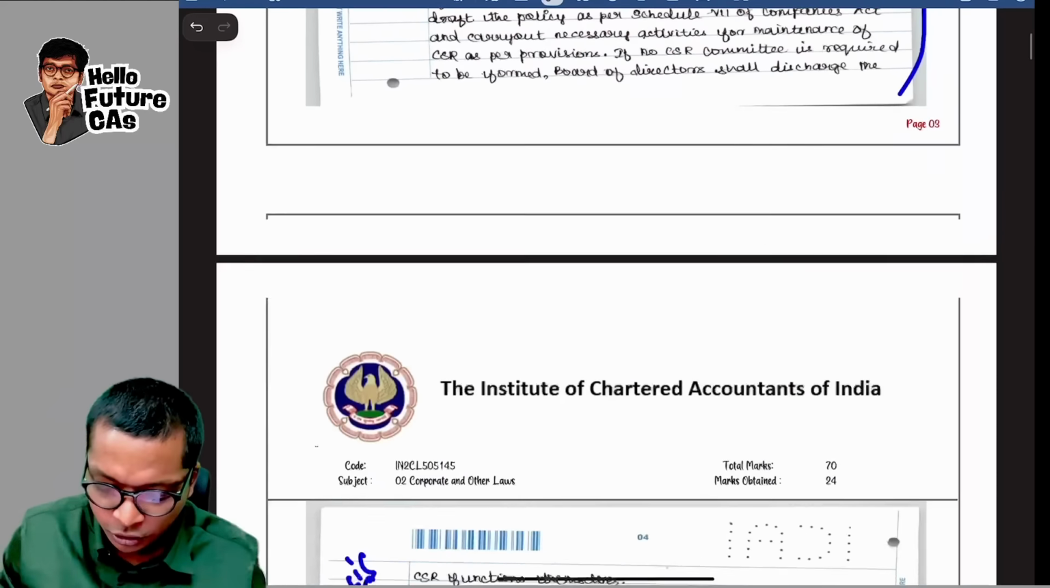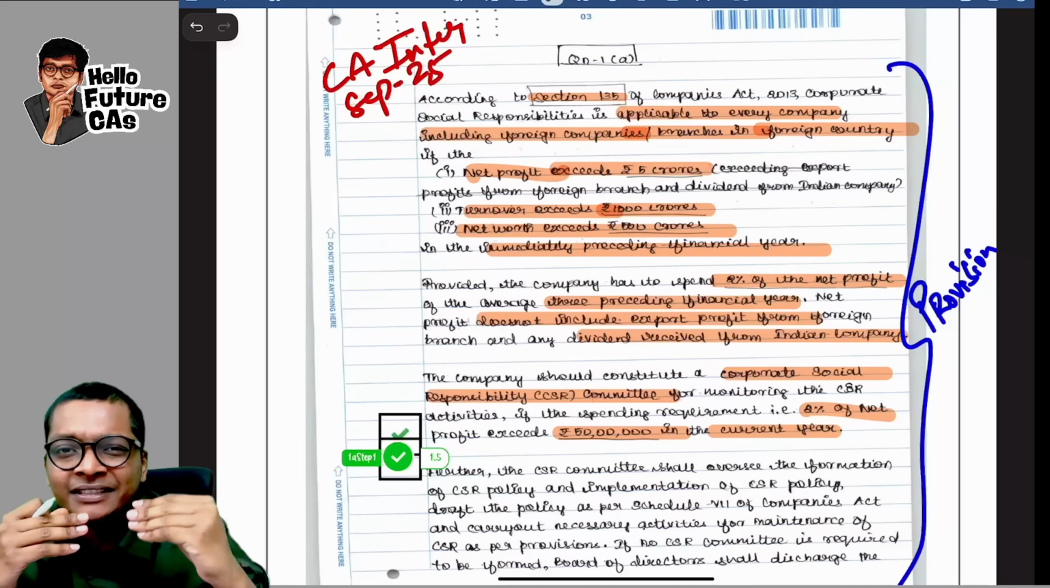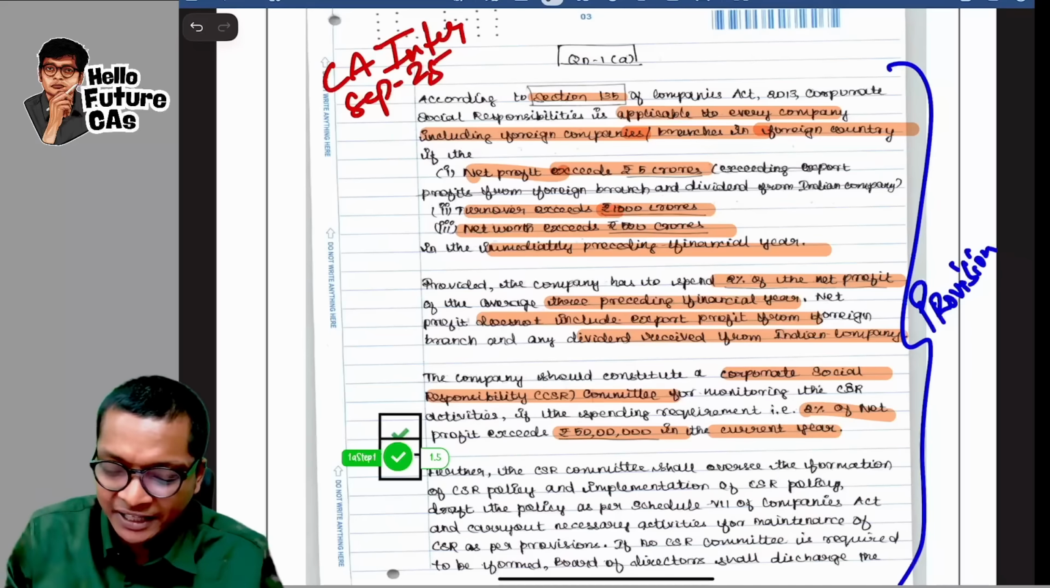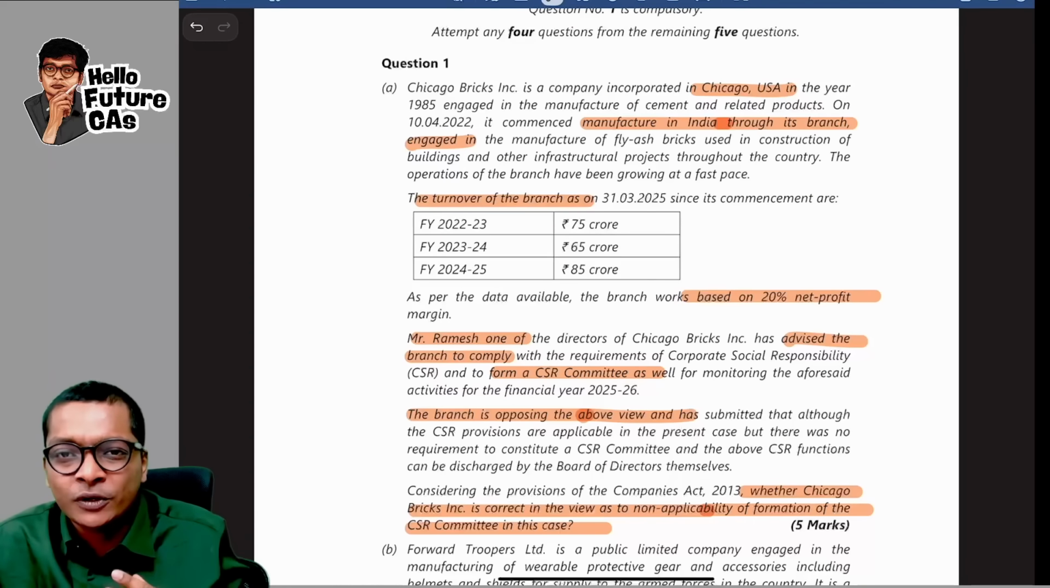CA Inter Law paper, and this is the latest September 25 attempt where law was very difficult. And in this, I am going to teach you how you can also get this 4.5 or 5 out of 5, guys. Just to give you context, this is the first compulsory question in the exam.